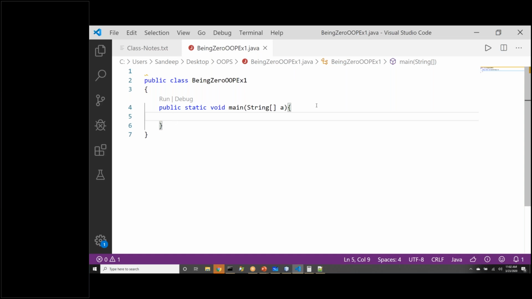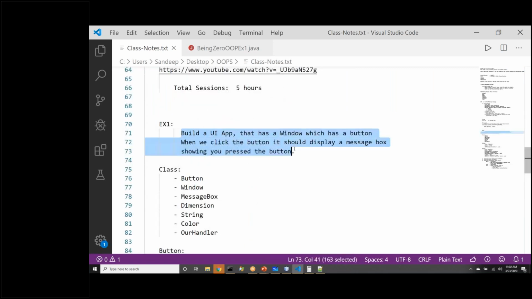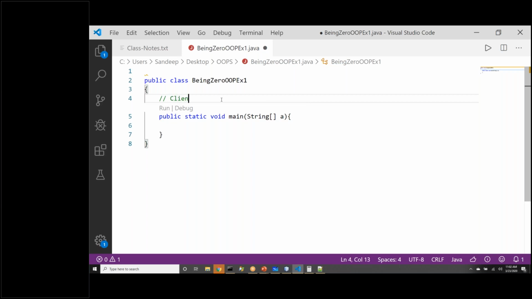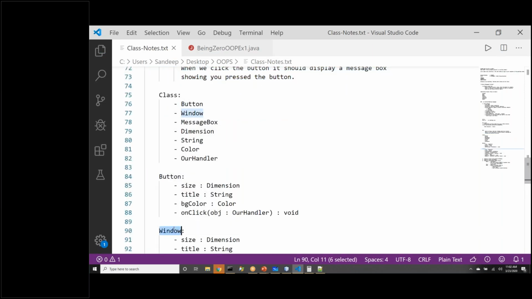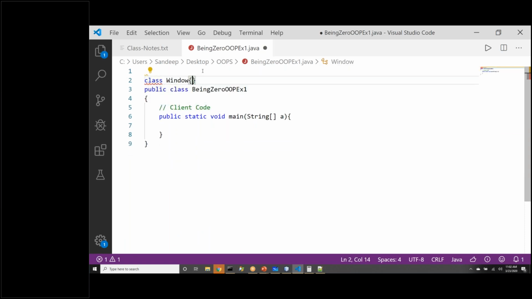Now we say we want to write the program. Coming back, we want to write a program which does this. Build a UI app that has window which has a button. So first of all, this code that we are writing in main function, this code is called the client code. We will be using our classes that we will build in our software. So first class that we need is the window class. Let me write this class as window. I want to define a window class window.